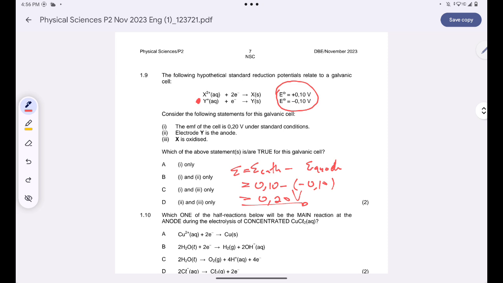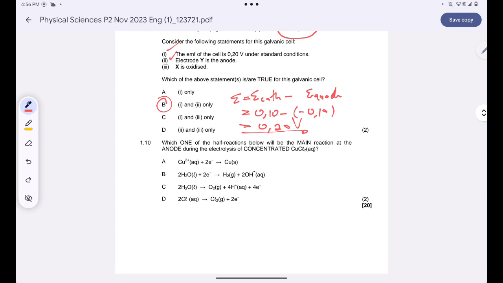So firstly, our EMF is 0.20 volts, so the first statement is true. Secondly, I did say that electrode Y is at the anode, so the second statement is true. X is oxidized? No, this is not true. Oxidation always happens at the anode. Are you together? So the only answer that you have here is B, 1 and 2.